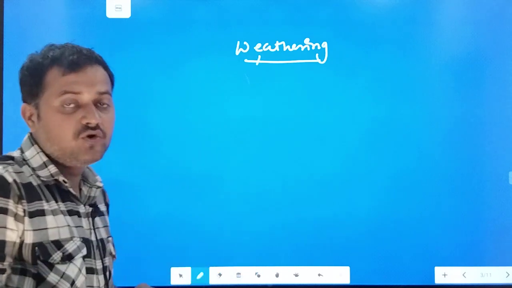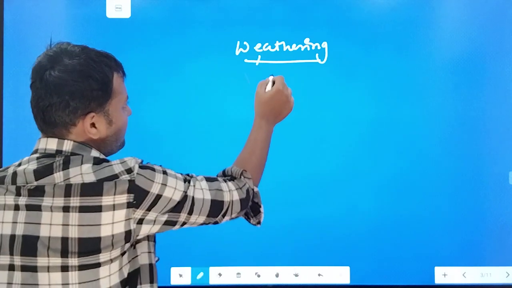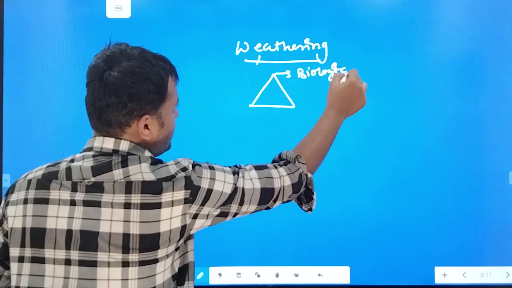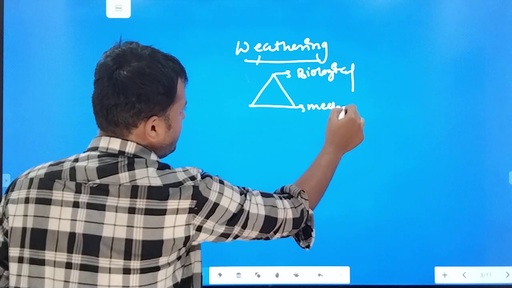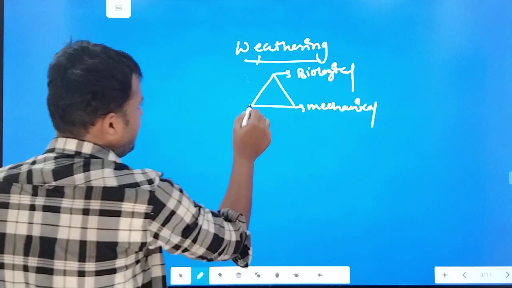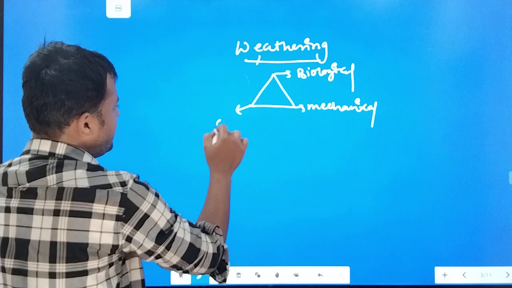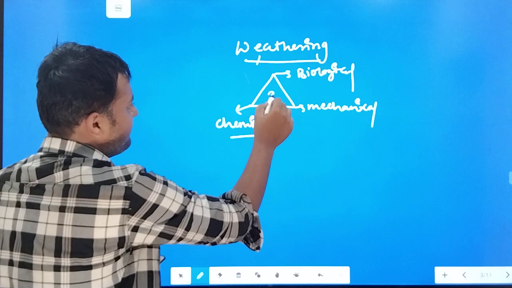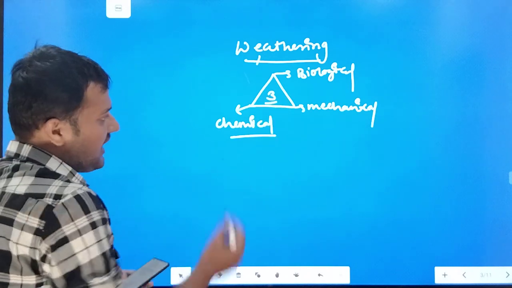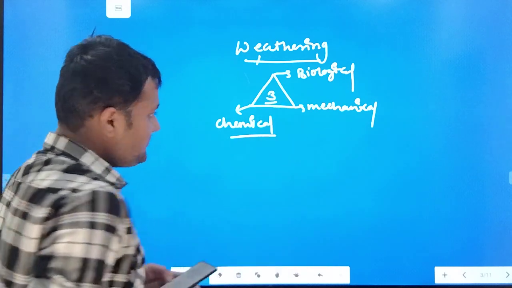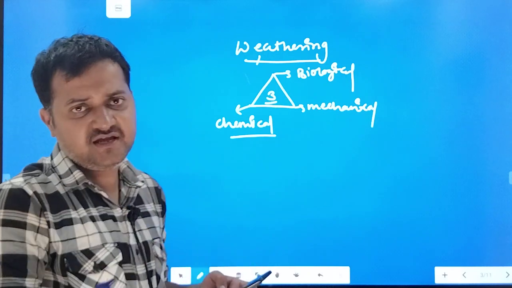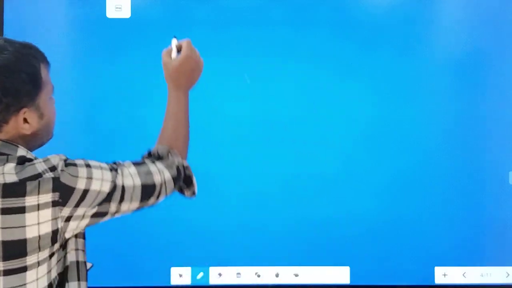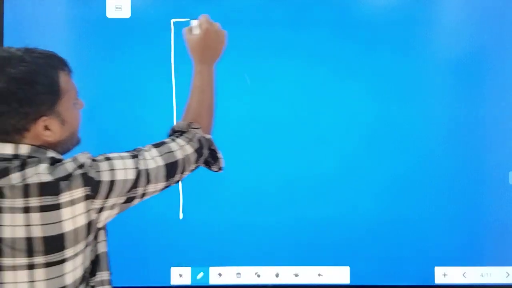This is more of a physical phenomenon, and there are 3 types of weathering. As you can understand, there is biological, mechanical, and there is chemical. Understood? There are 3 types of weathering, and how will you write this question? What are the 3 principal types of weathering? Describe. Now you have to write like this; this is the page where we have to write.